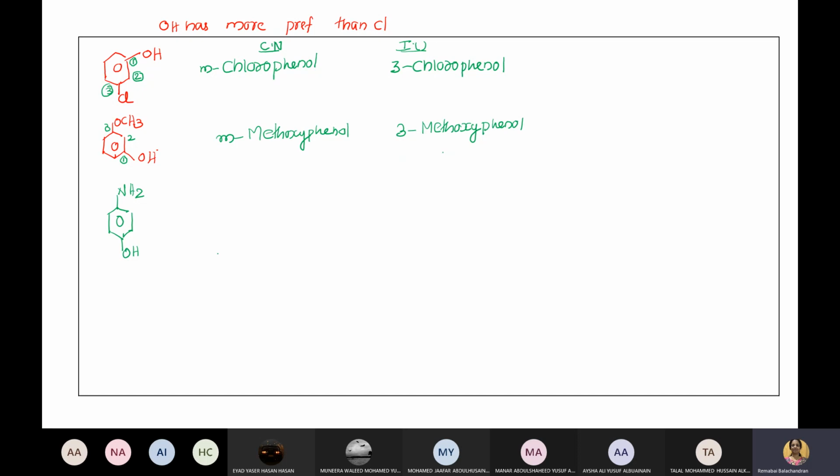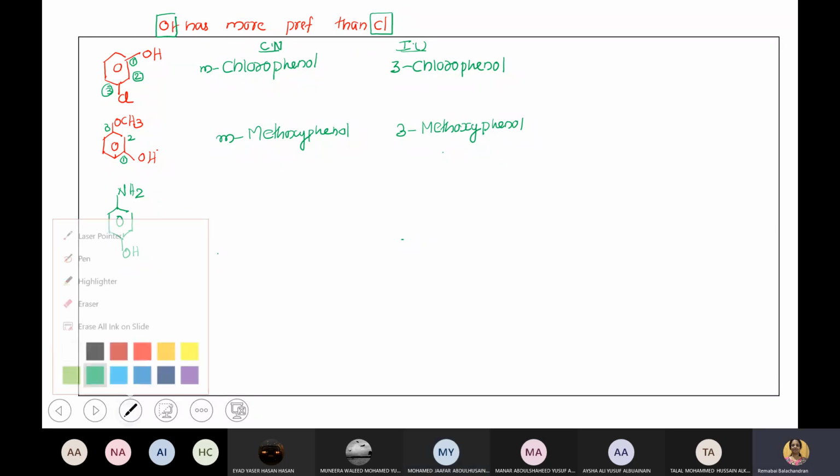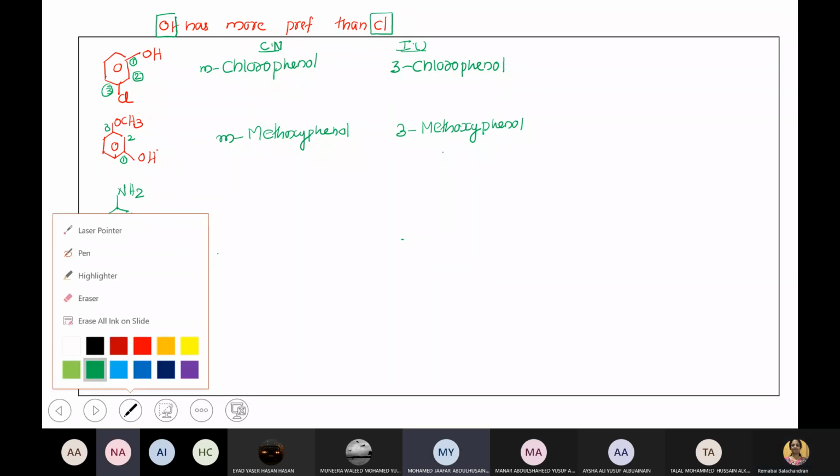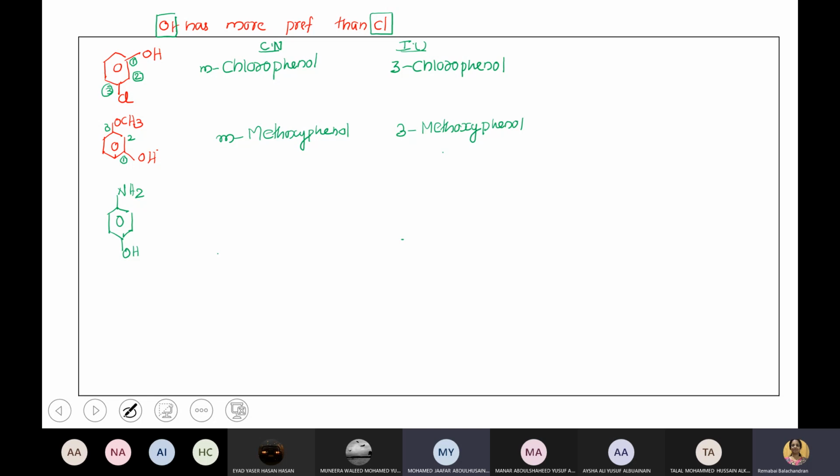Next one. 4-hydroxy. Phenoamine. Here we have NH2 and OH. Which one has more preference? NH2? Really? OH.